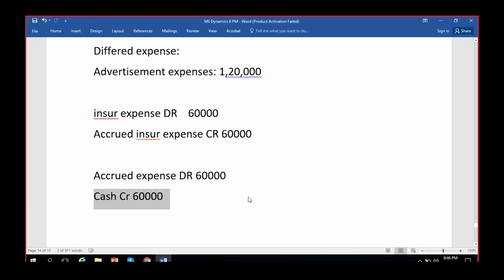Normally this is the entry, but since we are applying the accrual scheme, every month it will be 5,000, 5,000 increasing in the insurance expense. Not directly 60,000 will show up. 5,000, 5,000 will increase, and in the accrued insurance expense account 5,000, 5,000 will reduce or be credited.